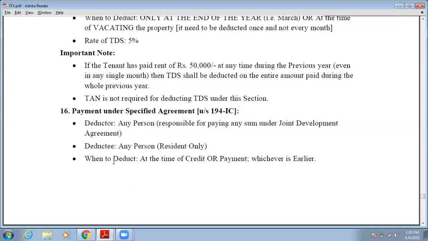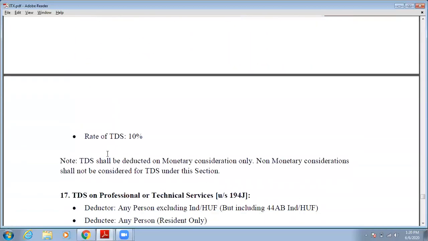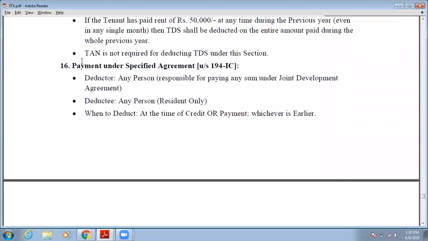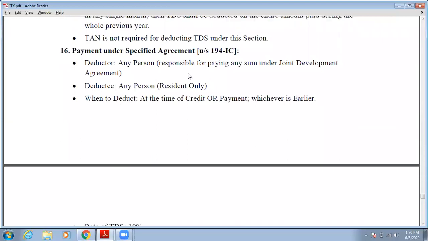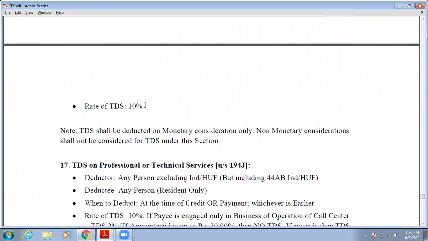On that date you have to deduct the TDS. Okay. Rate of TDS will be 10% when you are paying any amount under any specified agreement; in that case the rate of TDS will be 10%.